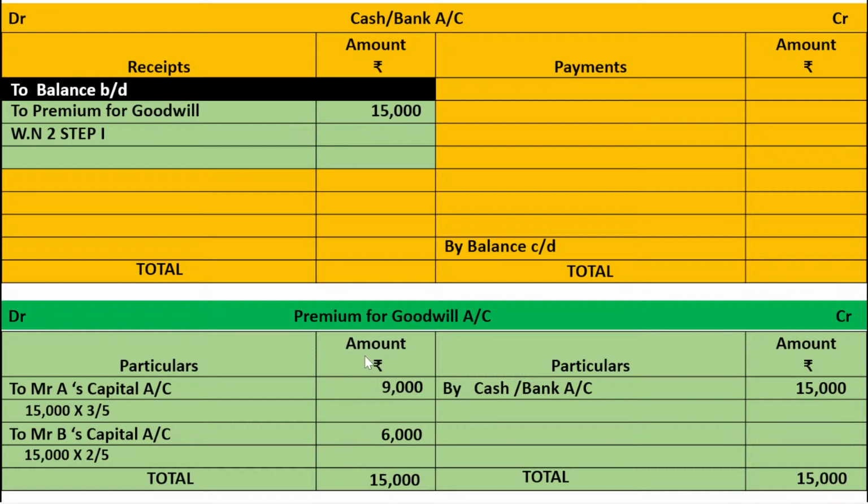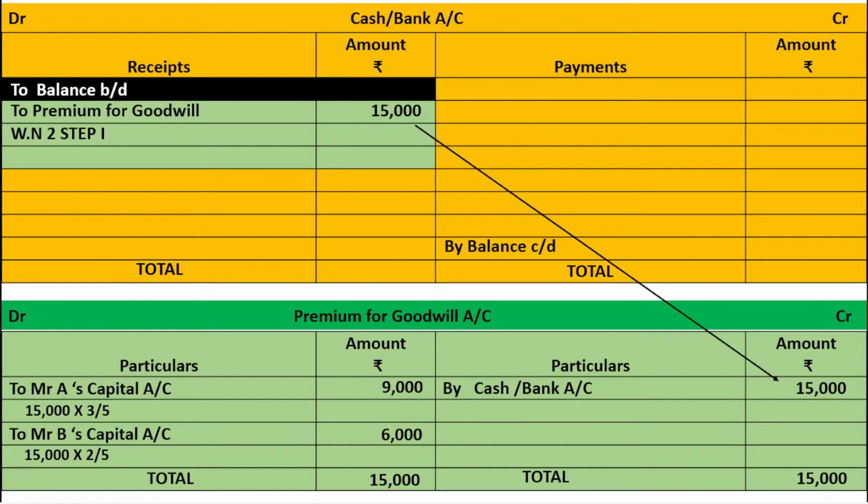Premium for goodwill account debit side total is 15,000, credit side total is 15,000. This account is tallied, so it will not appear in the new balance sheet. Pause the video and note down. So I brought this 15,000 from this account. Okay. Next.